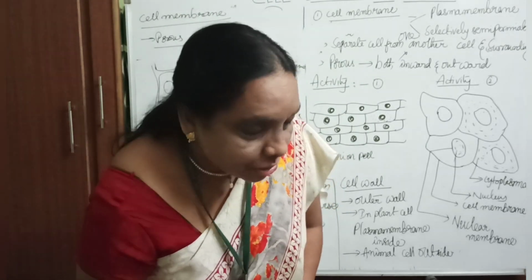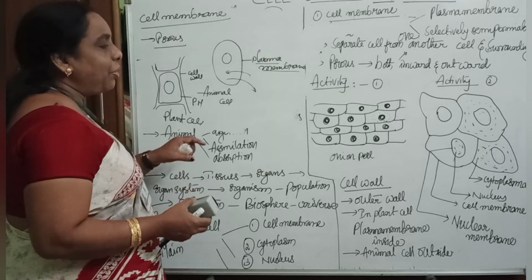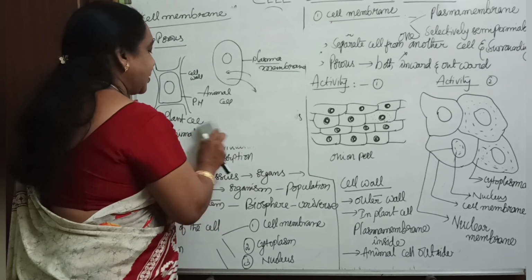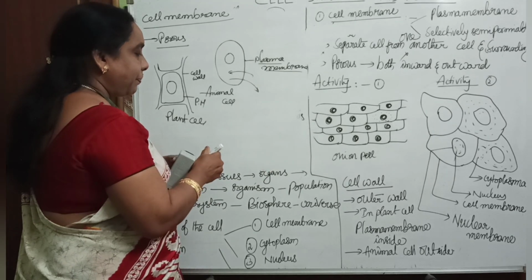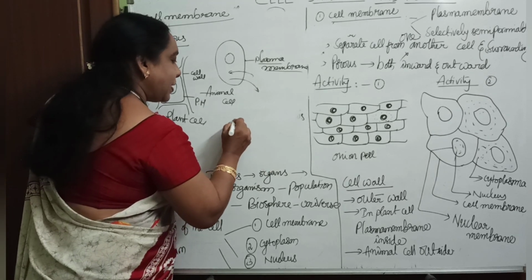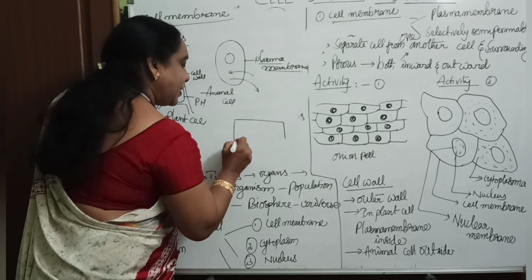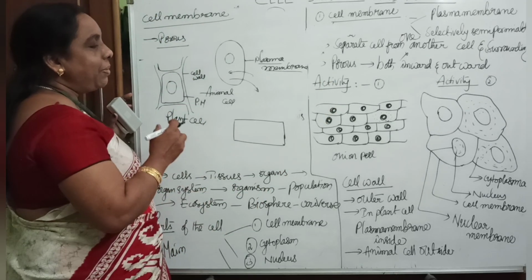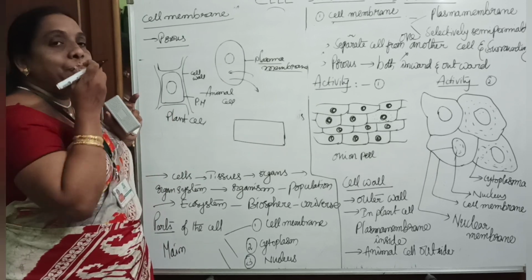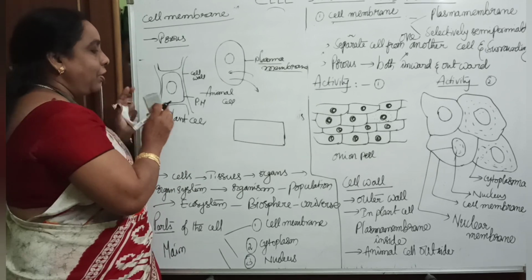After that, take the peel and place it on the slide. This is activity 1, children. The main aim of this activity is to prepare a temporary mount of an onion peel.